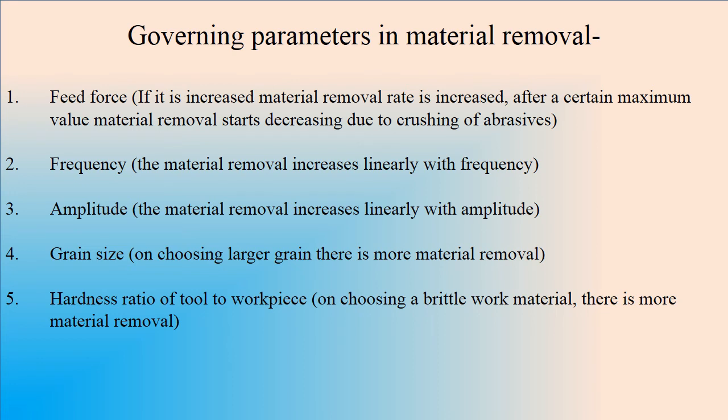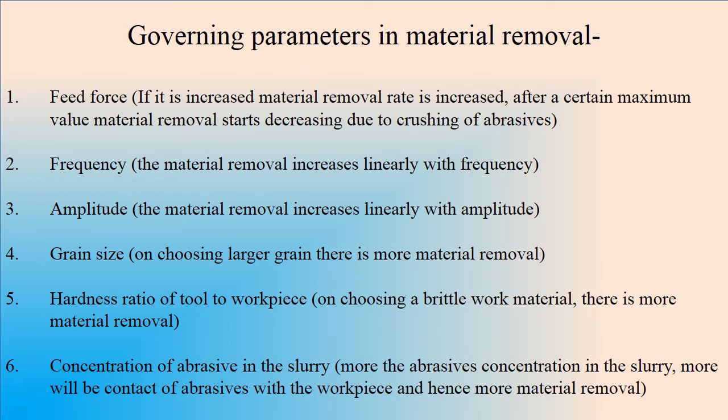What is the relative hardness of the workpiece and the tool? As we know, the tool is made from ductile material and the workpiece is made from brittle material, so there is a difference in the hardness ratio. If we choose a workpiece made from brittle material and a tool made from ductile material, it has been observed that we get more work material removal. Now the concentration of the abrasives in the slurry. If we increase the number of abrasives in the slurry for a given quantity of slurry, more abrasives will make contact with the workpiece and hence there is more material removal.